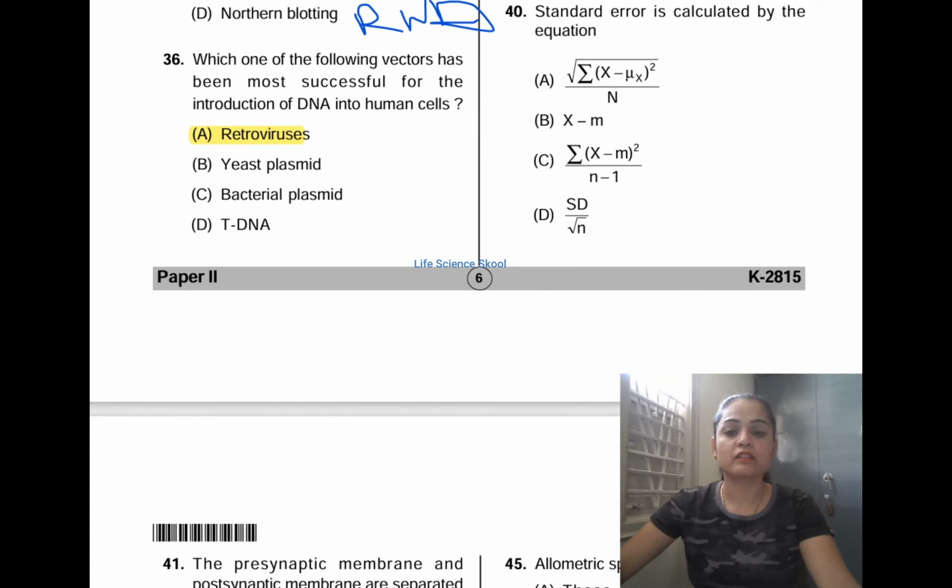The 40th one, standard error is calculated by which equation? Option D is the correct answer. This is the equation of the standard deviation divided by the square root of n, SD divided by square root n. This is the equation for the standard error.